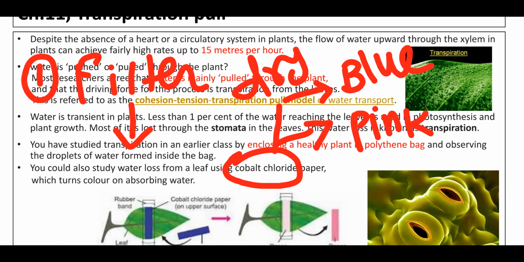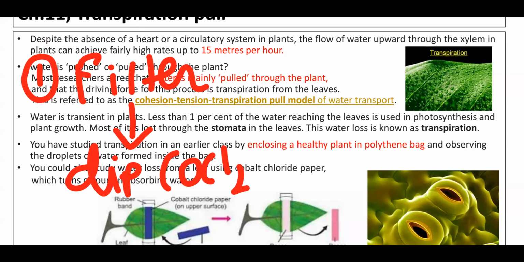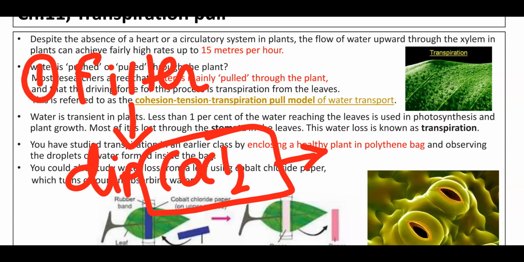Now remember these two terms. If cobalt chloride is dry, it is blue; if it is in aqueous form, liquid form, solution form, then we can say that it is the pink color. So first we have to do what? We'll take this paper and dip it into this cobalt chloride solution. What will be the color of the solution? Quickly write down. What is the color of this solution? Blue or pink?